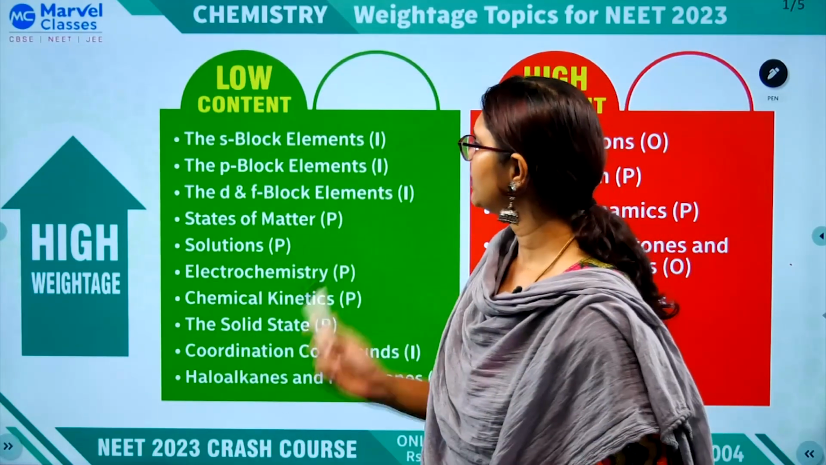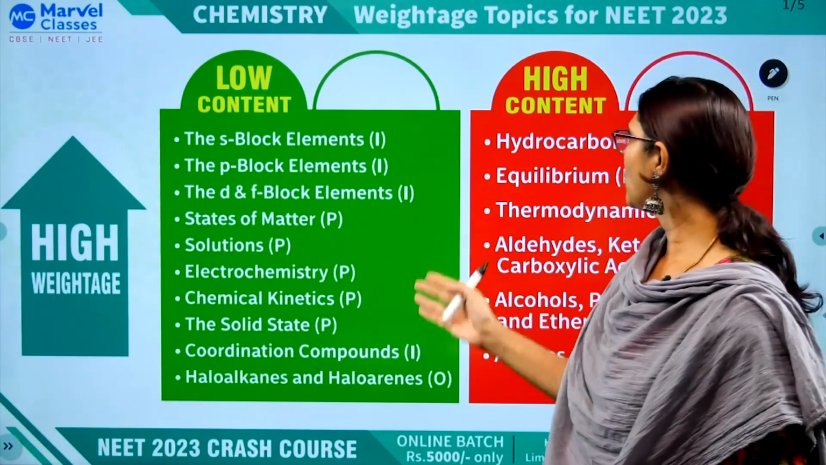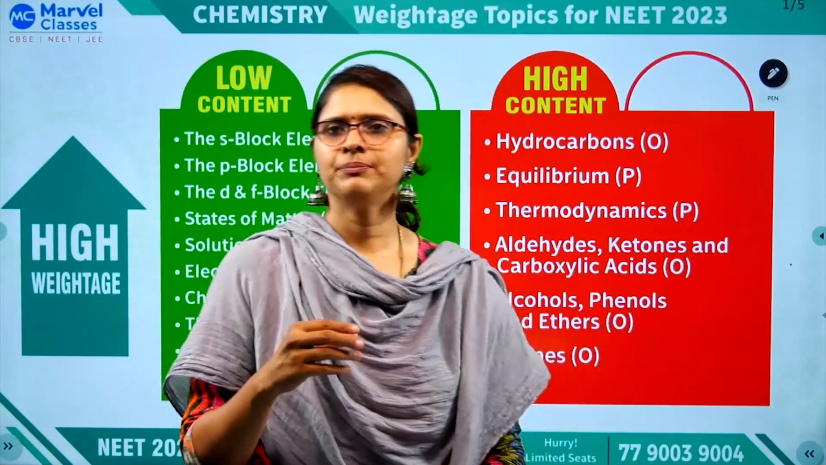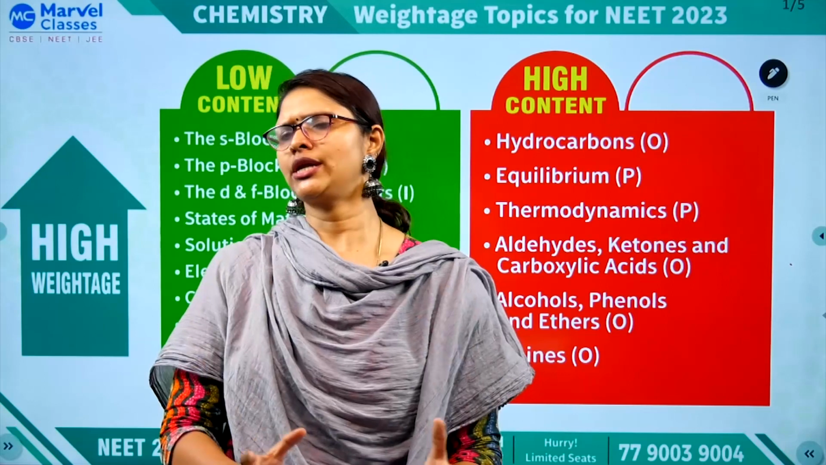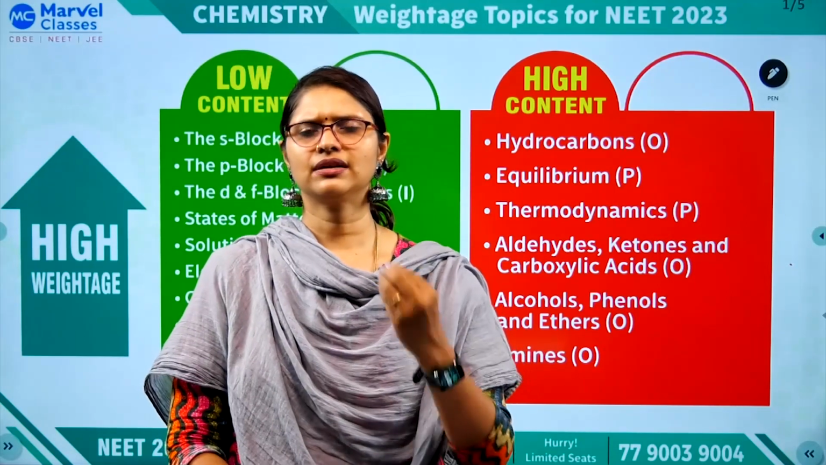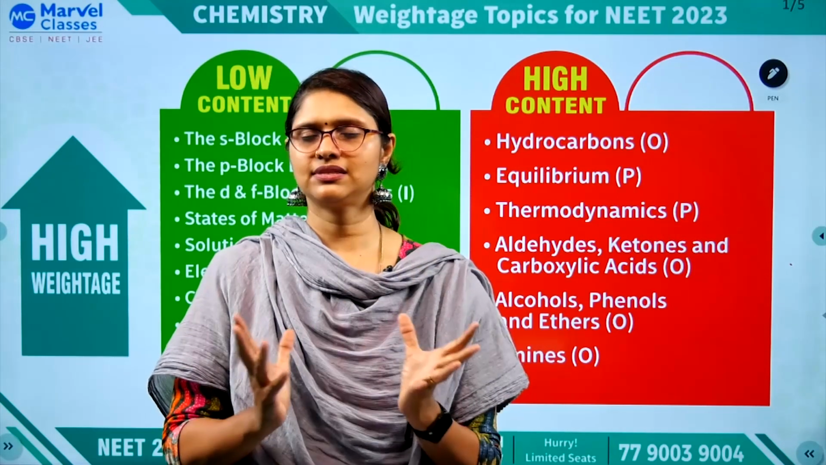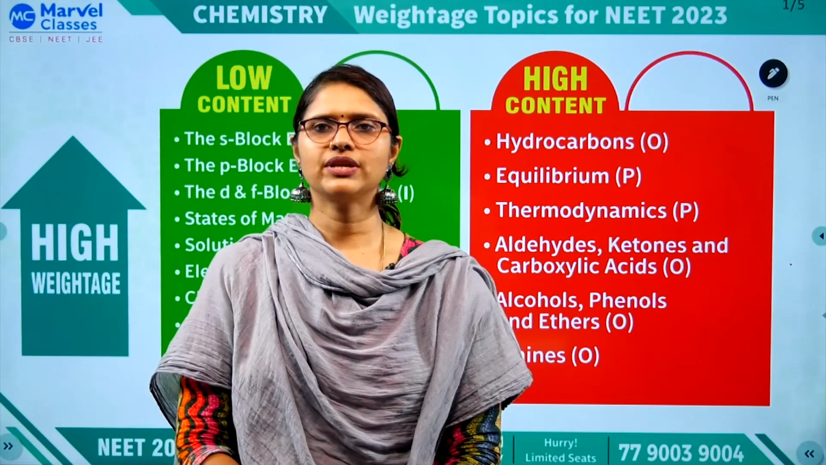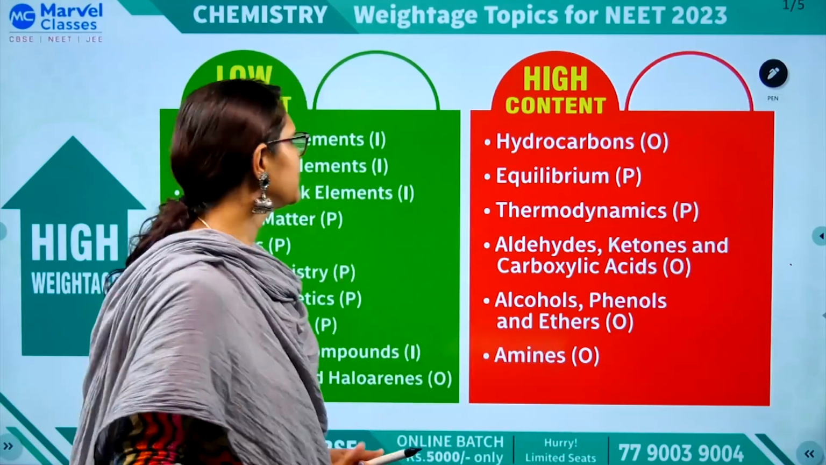The first one is high weightage topics, with low content and high content. If the strategy is low content and high weightage, it means the content is not vast, solving questions is also easy, and you will get more weightage, more questions from that. So that's what we are going to see now.